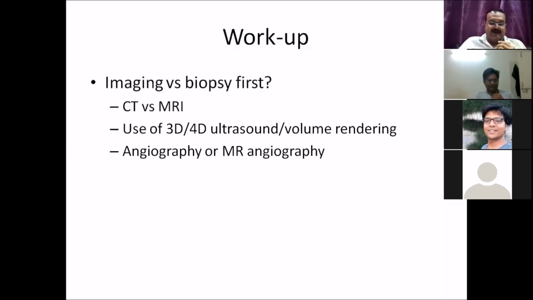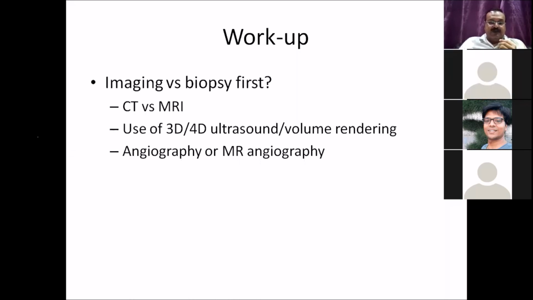This is Dr. Ankita. Yeah, in this particular situation, as it is extremity, MRI is better, because the planes or the muscles can be seen much better in an MRI compared to a CT scan. But when it comes to vascularity or the delineation of the vascular structures, they are better seen in a contrast-enhanced CT than in an MRI. Otherwise, you'll have to do an MR angiography separately.